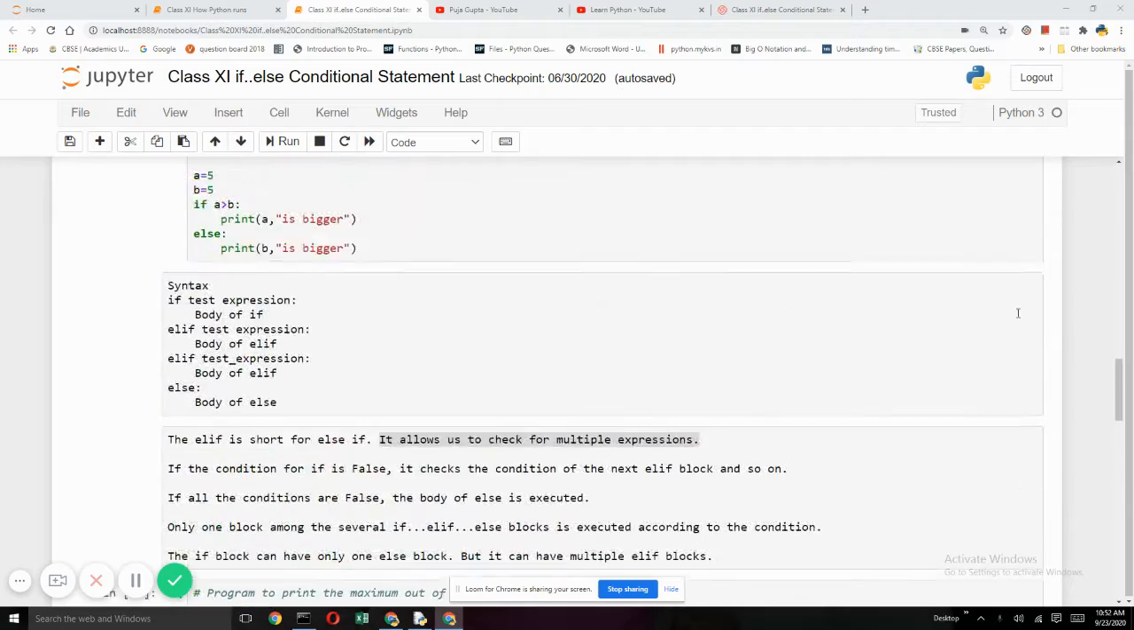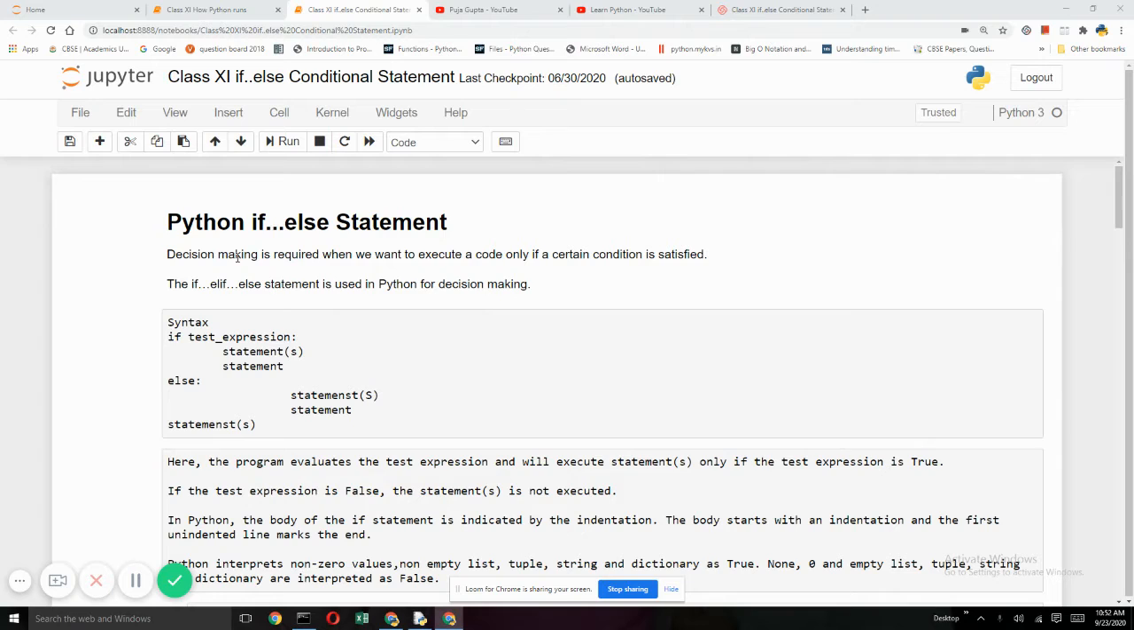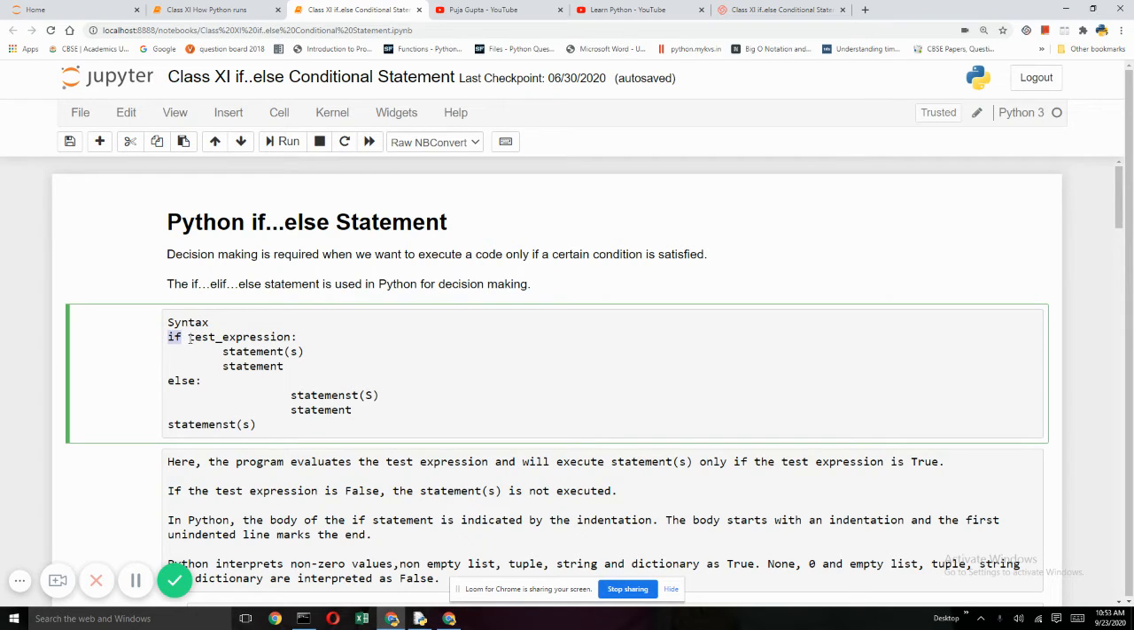Today we are going to do conditional statements in Python. So if you have any decision to make, then you do it with an if-else statement. Now what is the syntax of writing an if-else statement? If is a keyword which you have to write.